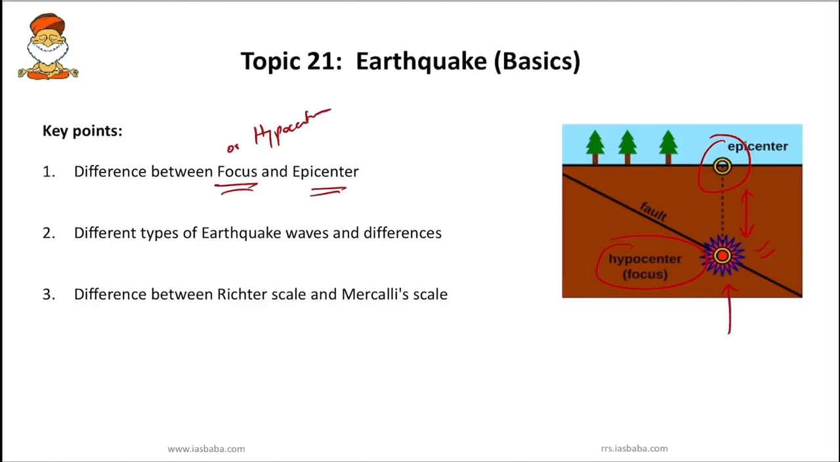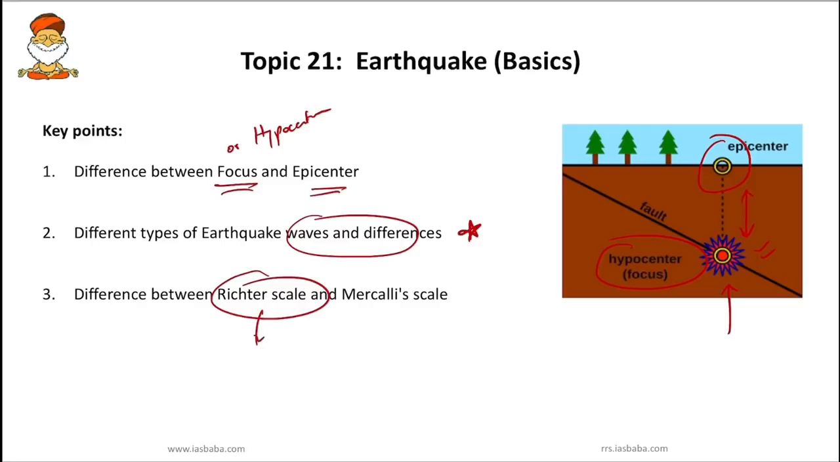And usually the greatest damage is closest to the epicenter, and the strength of the earthquake usually decreases away from the center. And next important area where you have to focus is different types of earthquake waves and associated differences. So this is important. And third, difference between Richter scale and Mercalli scale. So out of these three, the second one is very important. So third one is pretty easy.